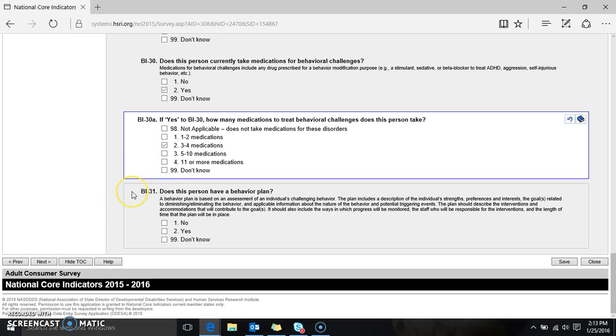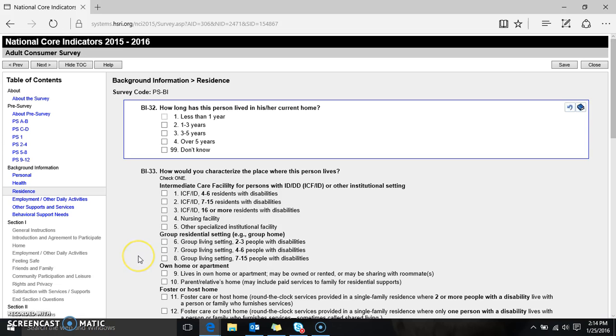BI31 is asked for everyone: does this person have a behavioral plan? And we give a little bit of a description about what we're looking for in terms of a behavioral plan. Then we get into questions about the person's residence. BI32 is how long the person has lived at his or her current home.